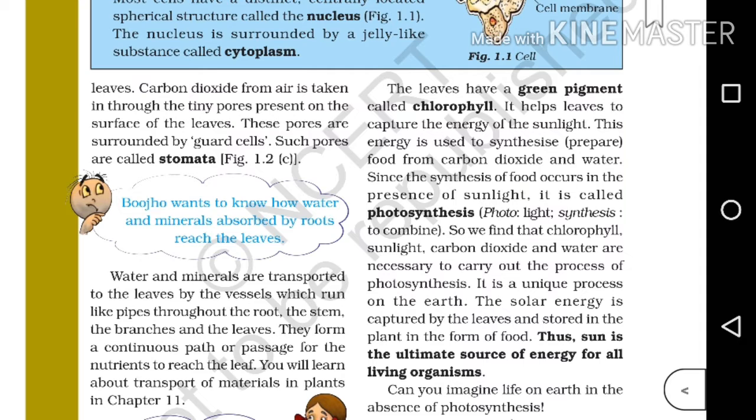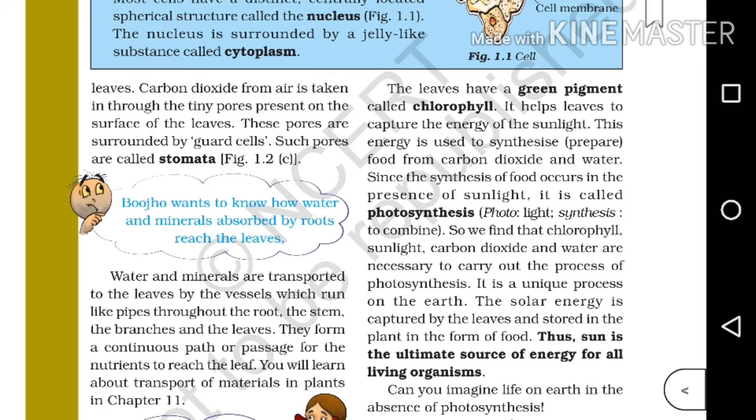The first question is, what do you mean by chlorophyll? Okay, I repeat the question. What do you mean by chlorophyll? And the answer is, the leaves have a green pigment called chlorophyll. So the green pigment which is present in leaves is known as chlorophyll. And the next question is, what do you mean by photosynthesis? I repeat, what do you mean by photosynthesis? For this question, you just have to give the definition of photosynthesis.